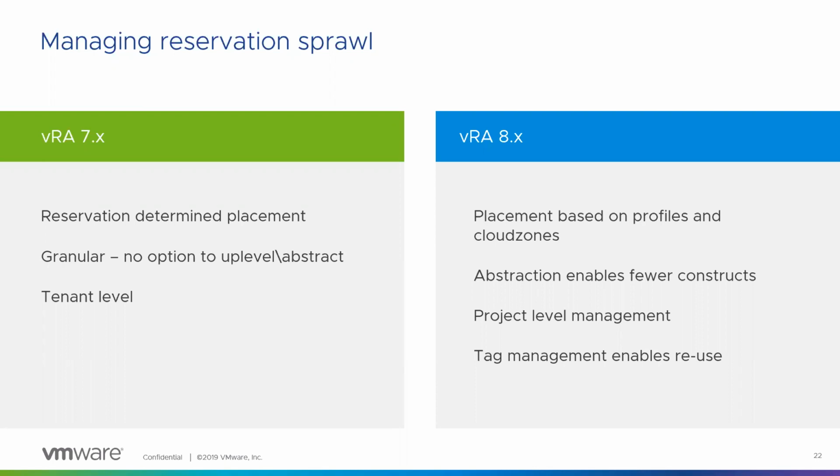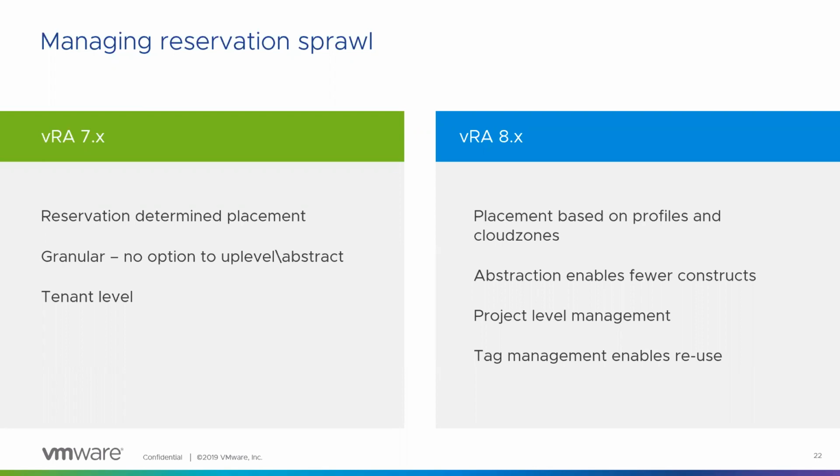And the other aspect is we have project level management, wherein you have a project admin and project users, and you're no longer doing everything in the scope of the tenant. So this enables much lesser requirement on creating reservations and so on.